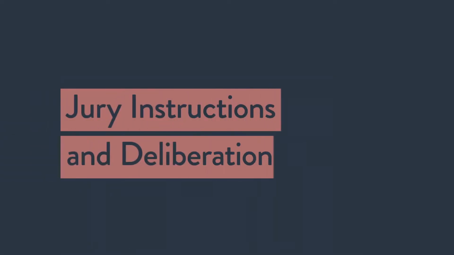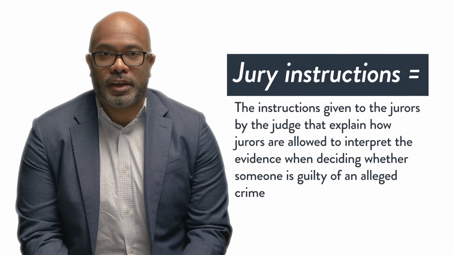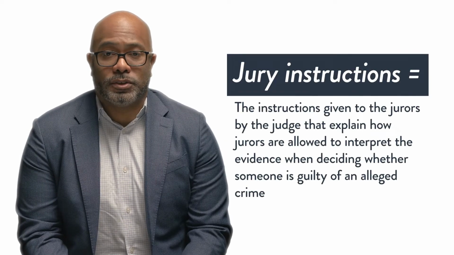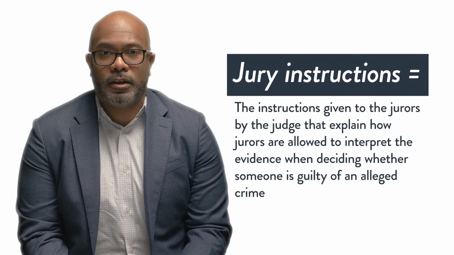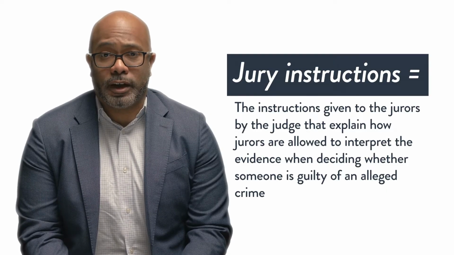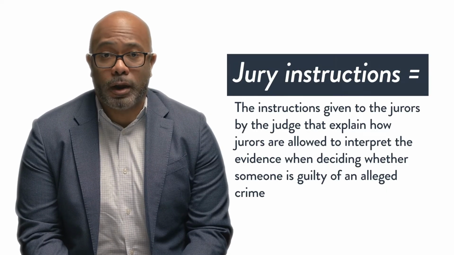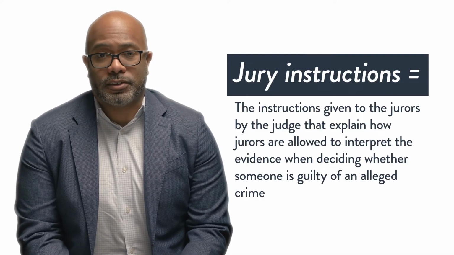Today we will discuss topics related to jury instructions and deliberation during a criminal trial. After each side has presented its case and closing arguments, the judge gives the jury a bunch of instructions. Jury instructions explain to the jurors how they're allowed to interpret the evidence presented during the trial when deciding whether someone is guilty of a crime. They also outline the requirements for reaching a verdict in the case.